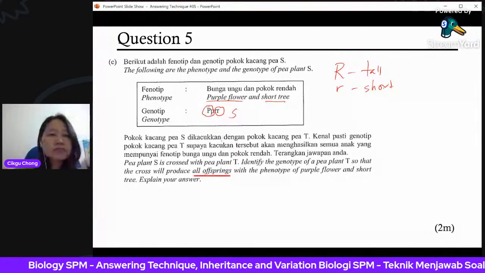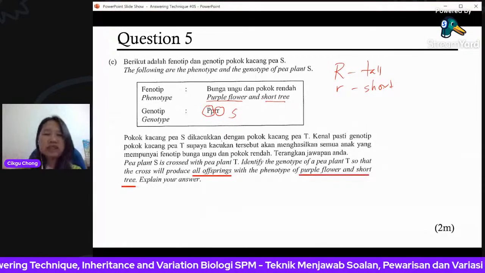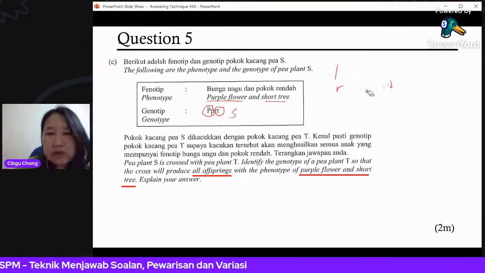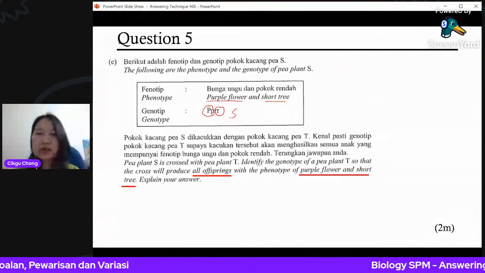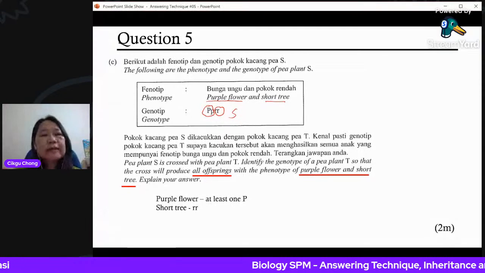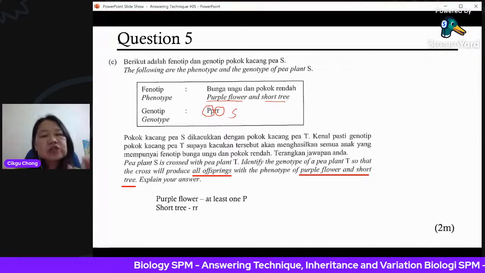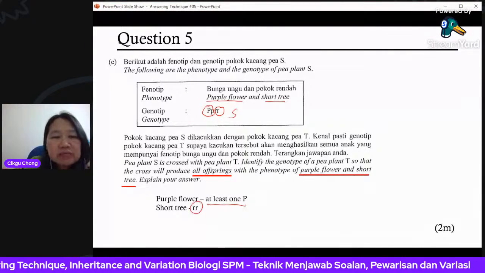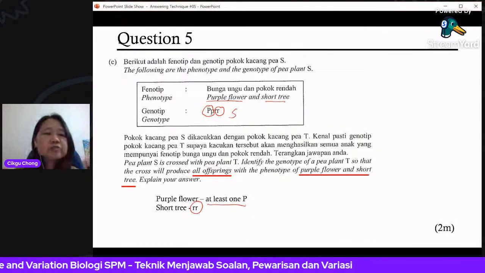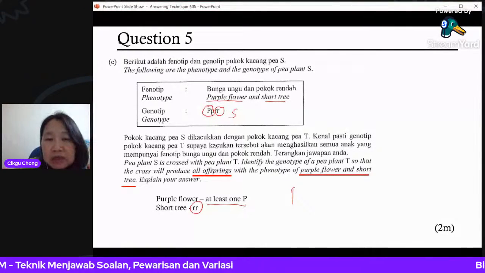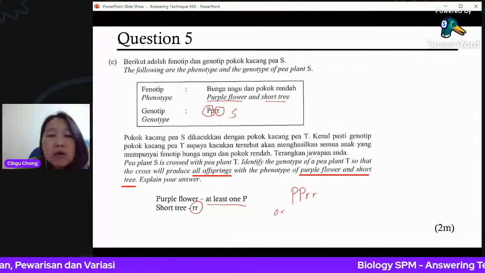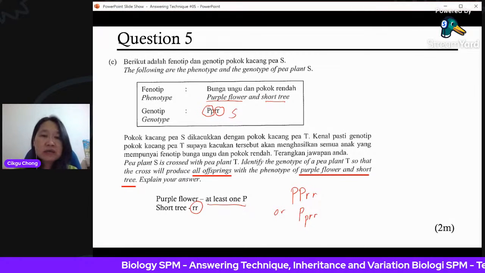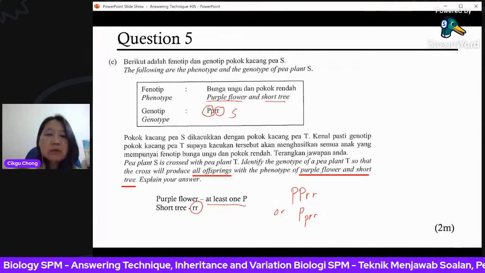How is it possible to get all offspring with purple flower and short tree? This one is a little bit tricky, but you've got to work backwards. You need to know what you want to get. So I'm going to rub this away. My working is here. If the offspring has to have purple flower, it must have at least 1 capital P. And in order to be short tree, it must have 2 small r. So the offspring could be either capital P, small r, or the other one. The offspring must have this type only. Cannot have small p, big R, cannot.